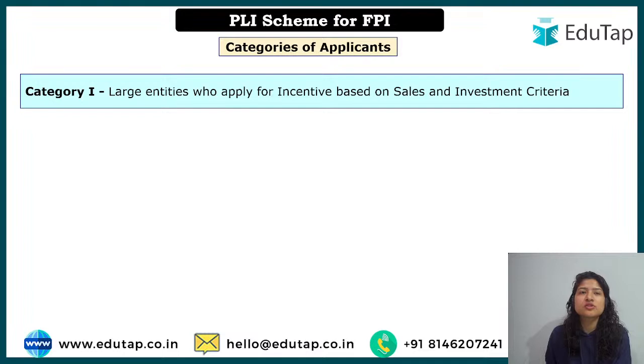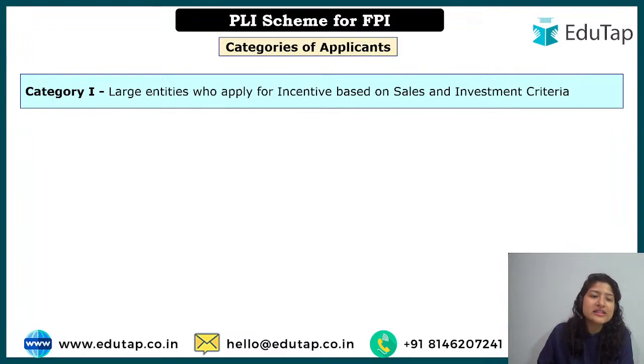So first of all, we understood how many components there are. We understood there were three: manufacturing and expansion, innovative organic products, and third, branding and marketing. Now we are talking about the category of applicants. From the applicant or beneficiary point of view, in which category can I apply? In that we have three categories.